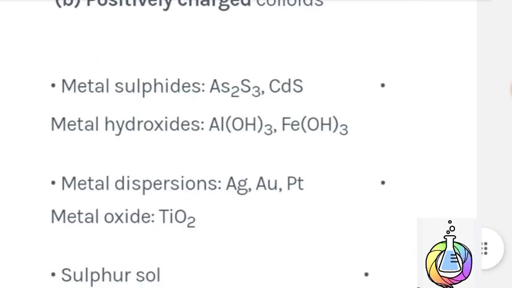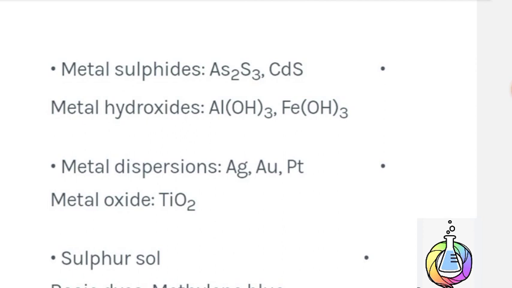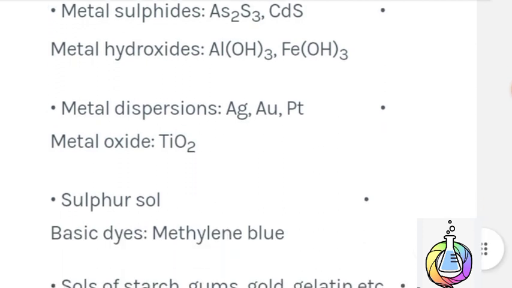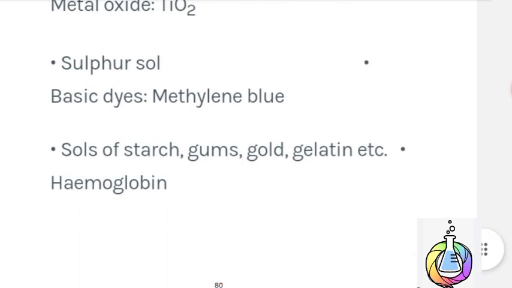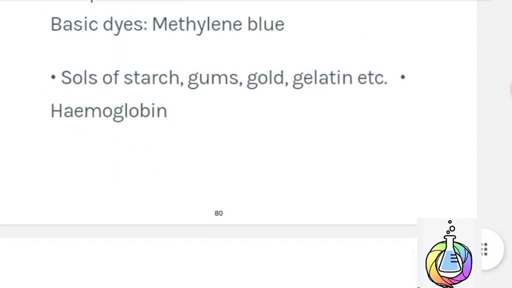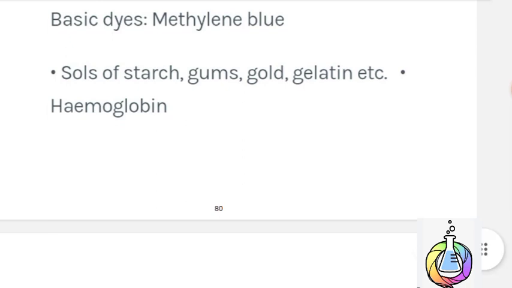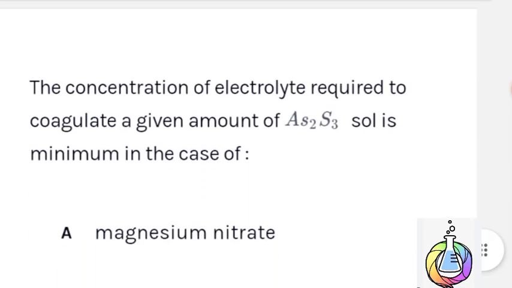Positively charged colloids: metal sulfides As2S3, CdS, metal hydroxides Al(OH)3, Fe(OH)3, metals such as silver, gold, platinum, metal oxide TiO2, sulfur sols, basic dyes such as methylene blue, starch, gold, gelatin, hemoglobin.